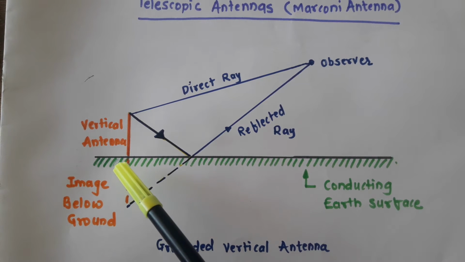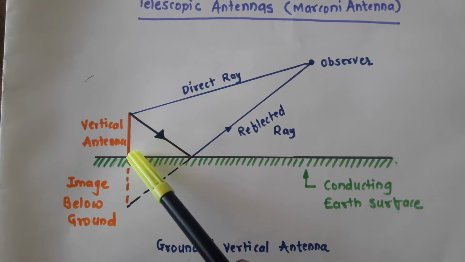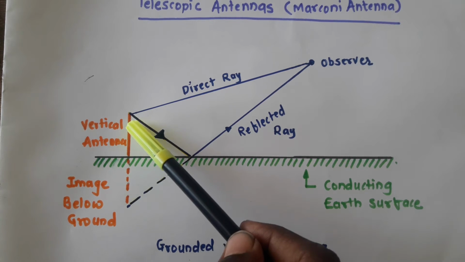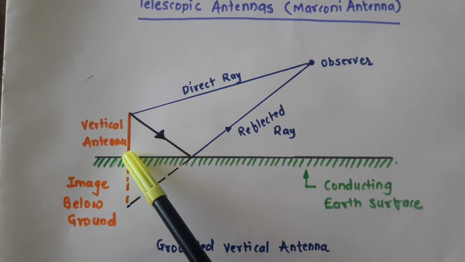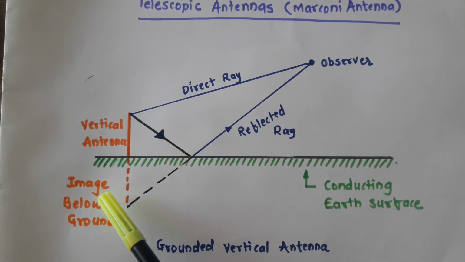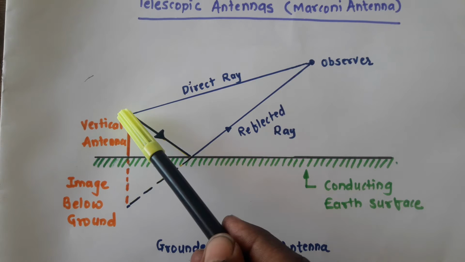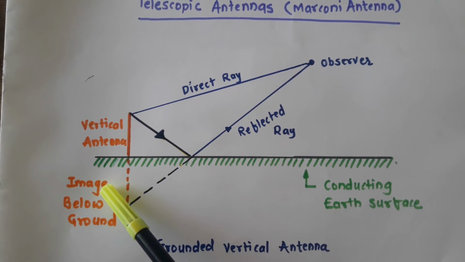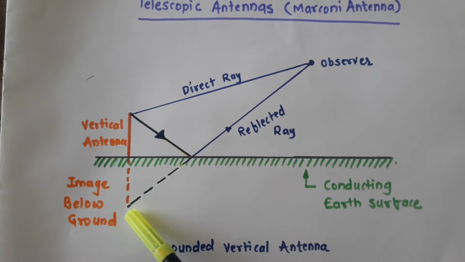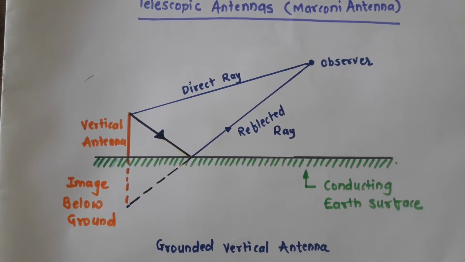Practically, no conductor is present over there, but this image below ground also acts as a part and parcel of this vertical antenna. So the image length is nothing but lambda by 4. Vertical antenna length is lambda by 4, image length is lambda by 4. So lambda by 4 plus lambda by 4 becomes lambda by 2. So it is treated as a half wavelength dipole, right?